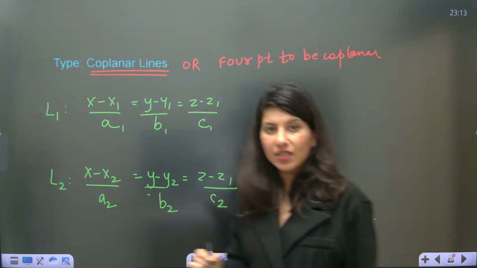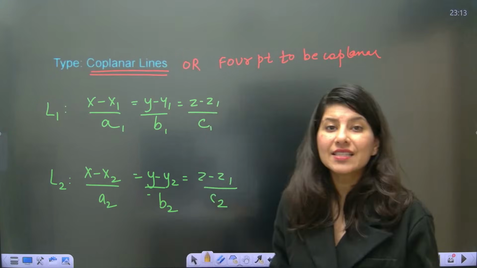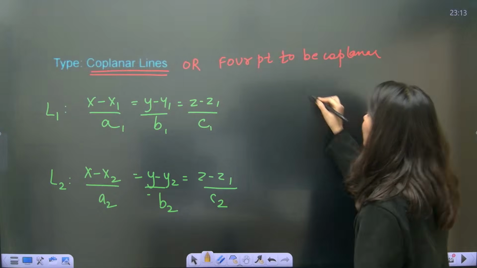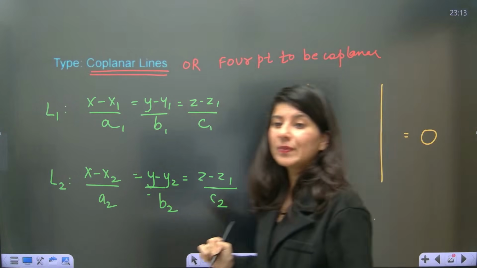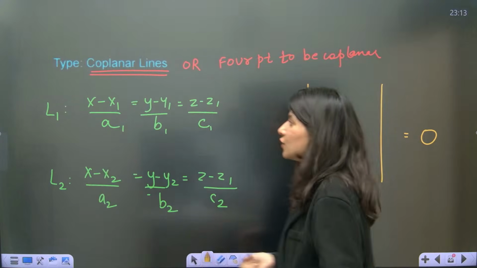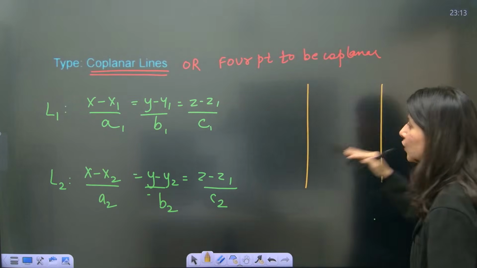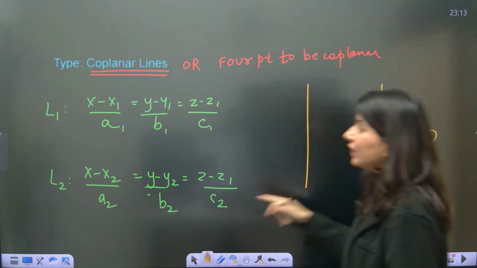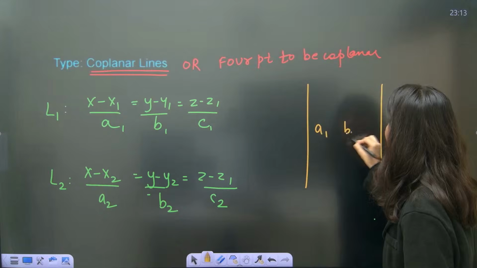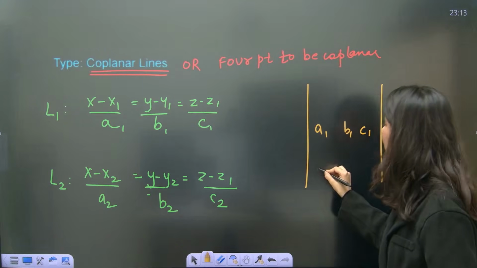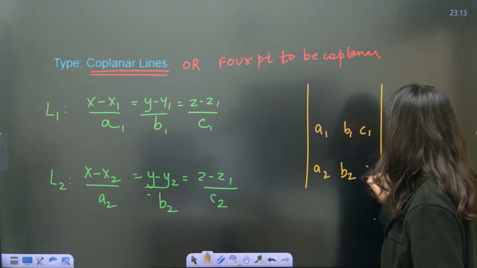Both lines are given, and if the question says that both lines are coplanar, then the condition of coplanarity says that the determinant value will be 0. Which determinant, ma'am? Row number 2 and row number 3 will be a1, b1, c1, that is dr of line number 1, and a2, b2, c2, dr of line number 2.